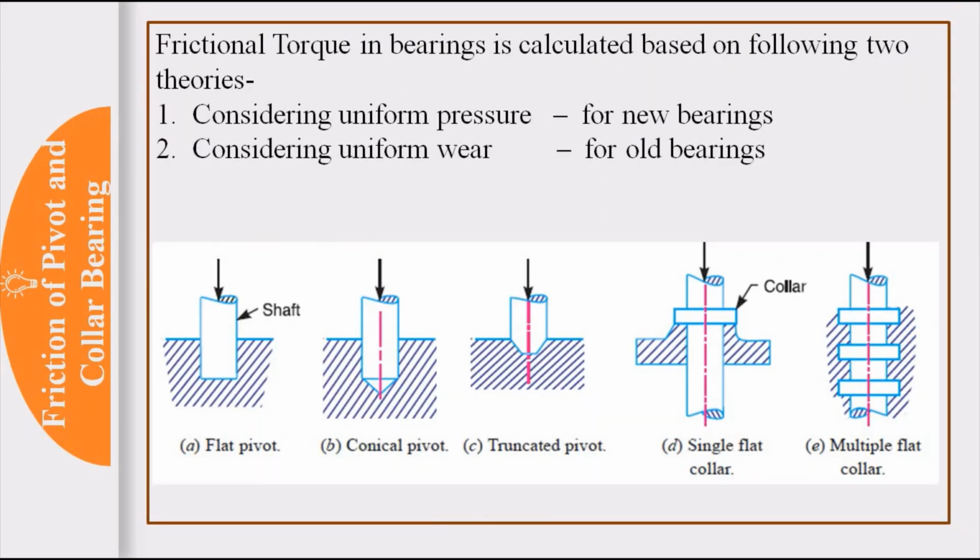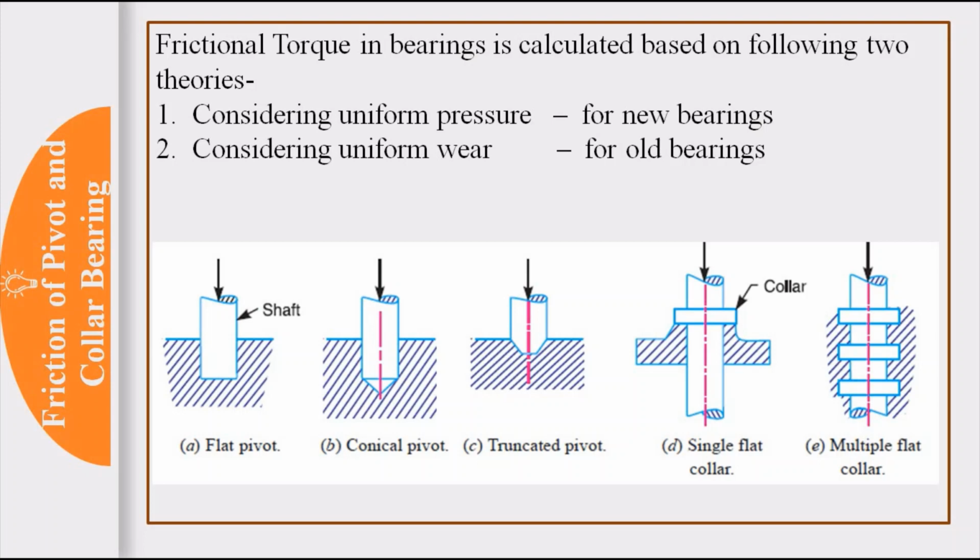Now next is friction in pivot and collar bearings. Basically we have to cover two points: first is friction in pivot and collar bearing, and second is the screw jack. We have seen many examples of bearings, where they are used to reduce the friction and to have a smooth rotation of the shafts.